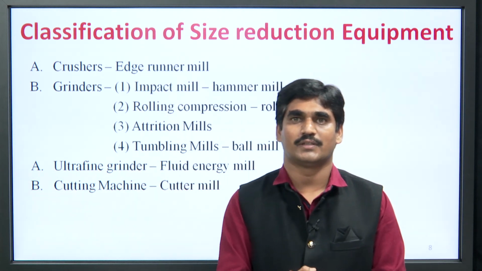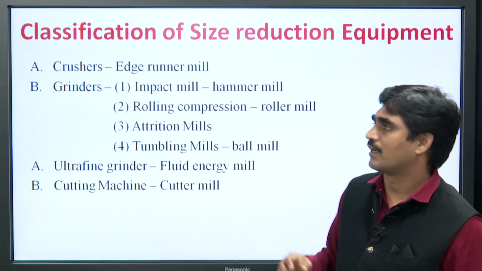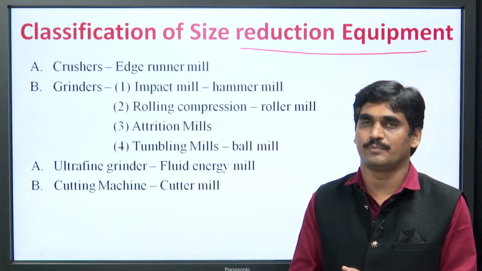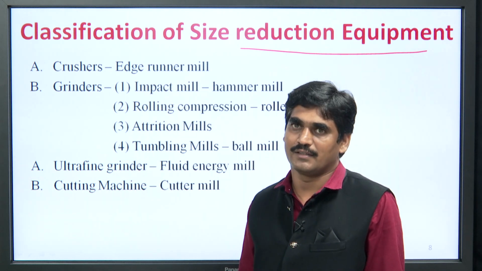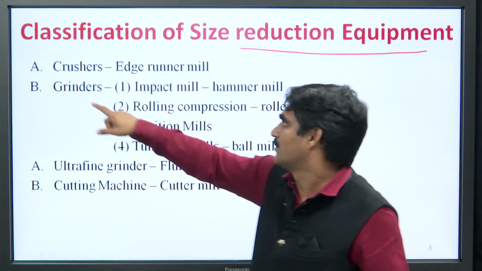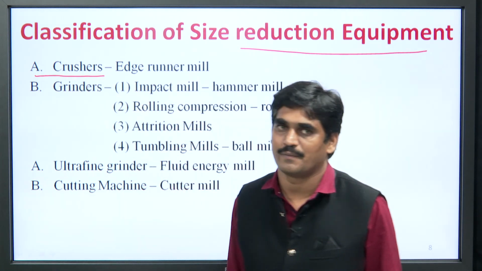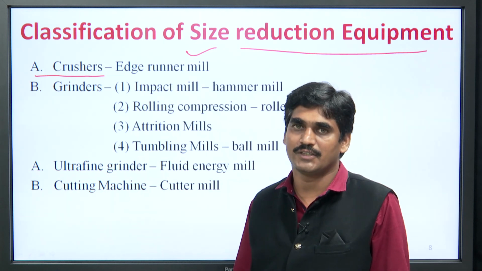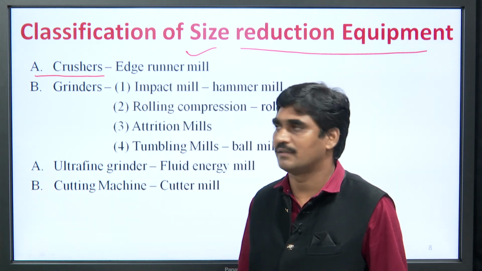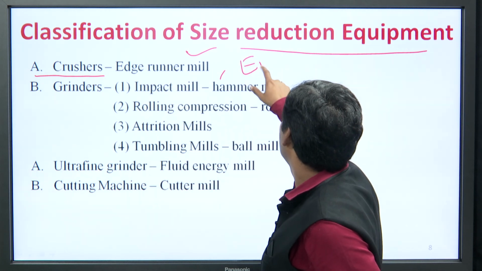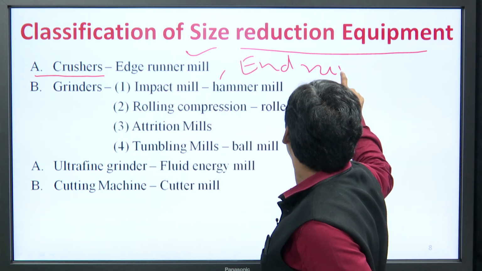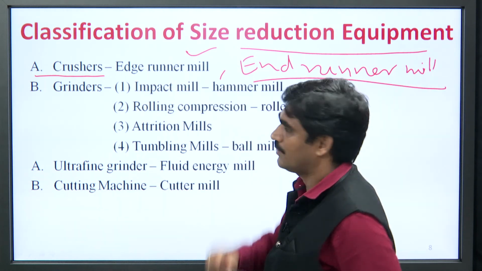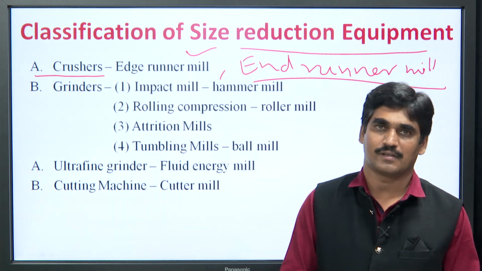Now comes the next topic, that is classification of size reduction equipment. That means, for the different types of equipment which are used for size reduction, how will we classify them? First one is crushers. Examples are edge runner mill or end runner mill. These are the two examples of crushers.